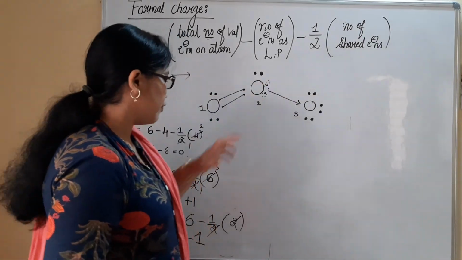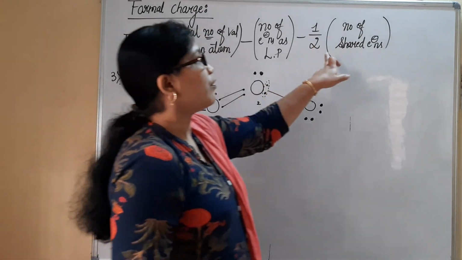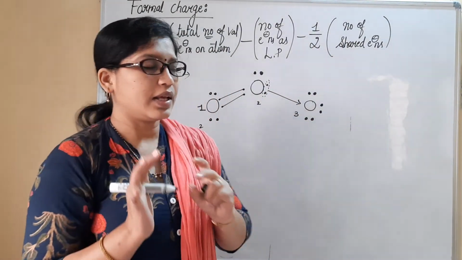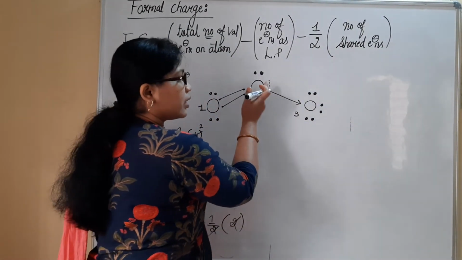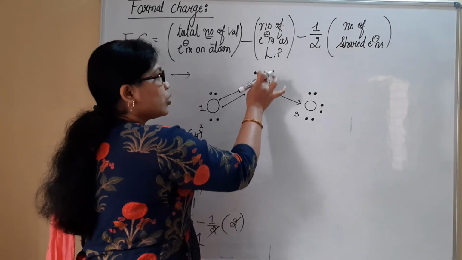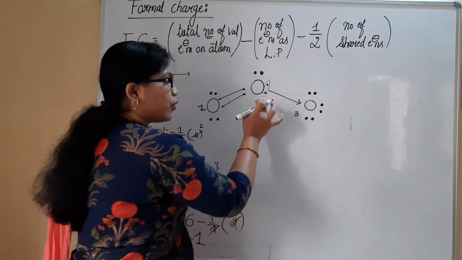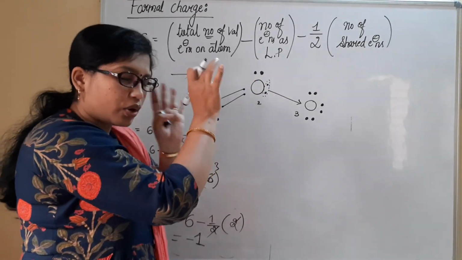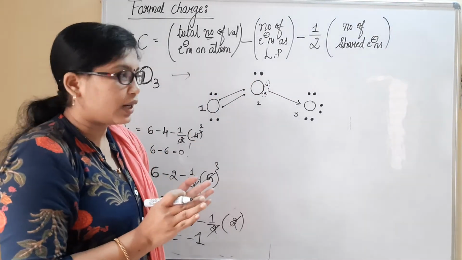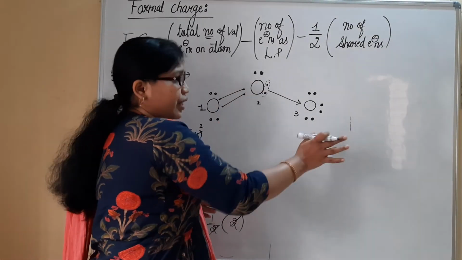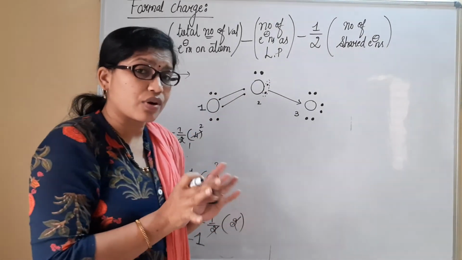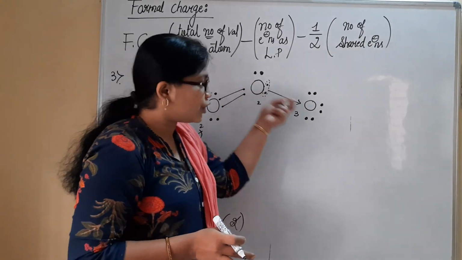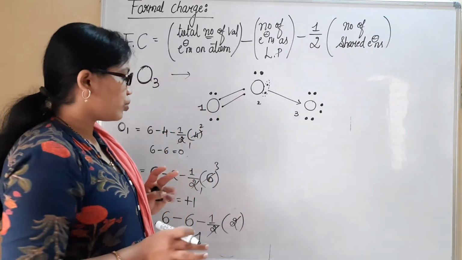Then minus half the number of shared electrons. These are completely donated, they are given off. They are not shared. So we do not consider those two.